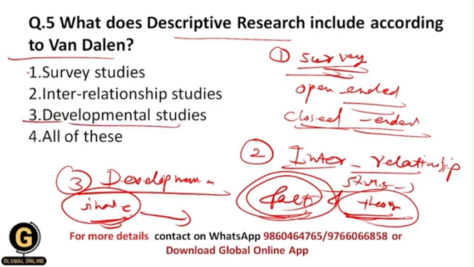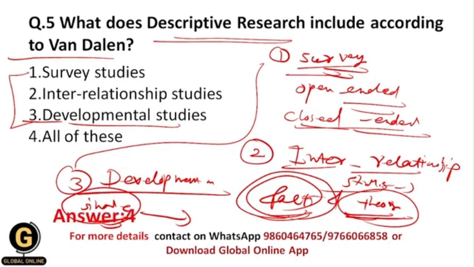So these are the studies which are included in descriptive research, because these are the studies in which we describe the characteristics of things. And that's why the correct answer over here is all of these.